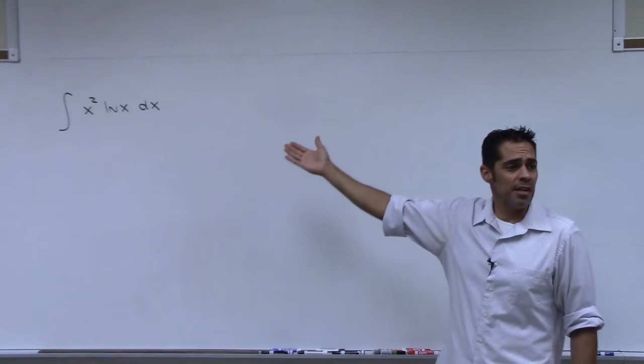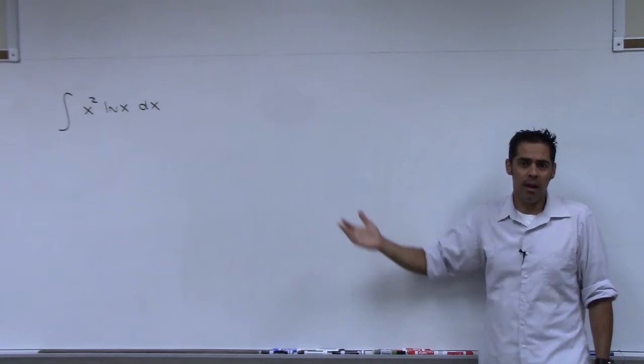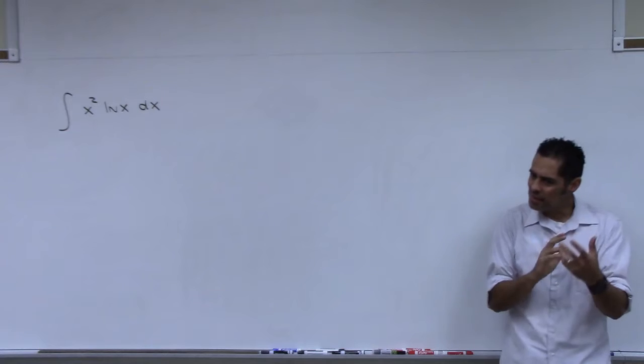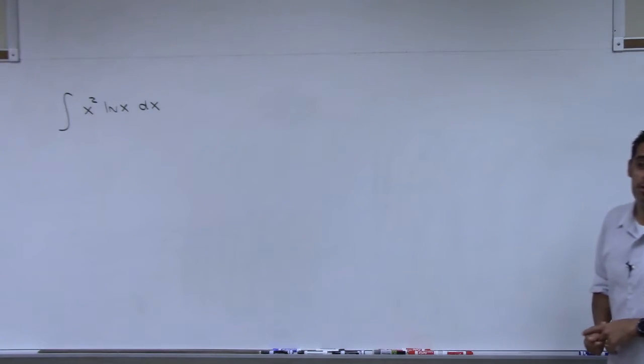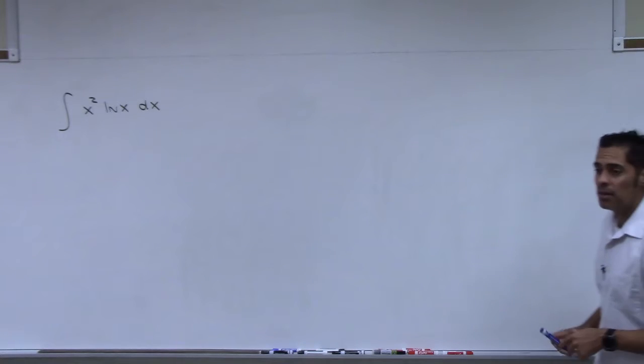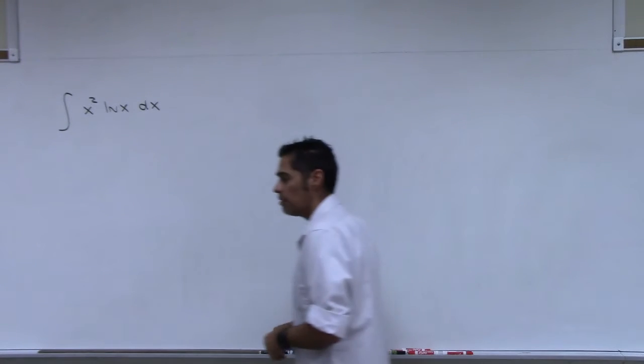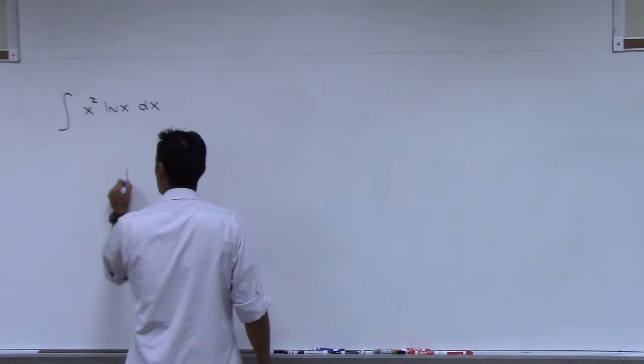Do you see 1 over x anywhere? No. Right? So do you see how substitution just doesn't seem like it's going to work? Okay. So let's do integration by parts. Let's try that. We have to pick a u and we have to pick a dv, right? So I'm going to start with my table.